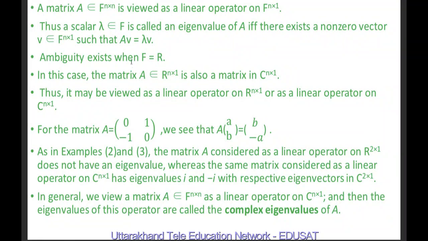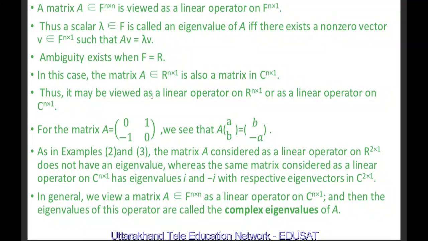Ambiguity exists when F is equal to R. In this case, A belonging to R n by n is also a matrix in C n by n. C means complex numbers, this is real numbers. And this is an n by 1 matrix, meaning a column matrix over the set of real numbers, or in real space, or this is a column matrix in complex space.